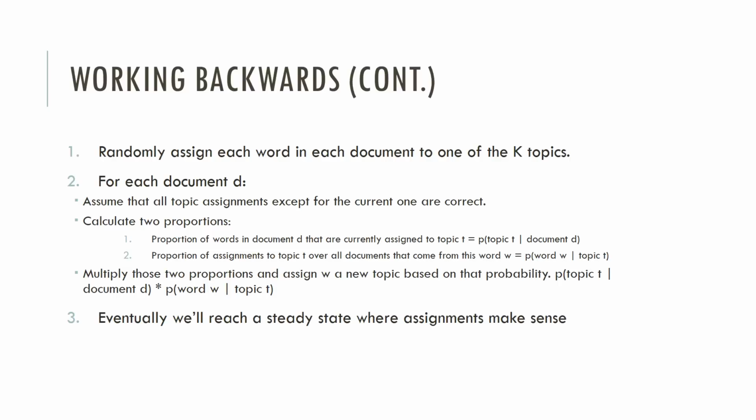So it makes sense that we would resample the current word's topic with this probability. In other words, we're assuming that all the topic assignments except for the current word in question are correct. And then we're updating the assignment of the current word using our model of how documents are created. And then eventually we'll reach a steady state where the assignments make sense. So now we have the topic mixtures of each of our documents and the underlying word distributions as well. It's important to note that while we can manually add human readable labels to these various topics, that isn't necessarily the point of LDA, nor is it necessary. So in fact, we can calculate similarities between articles without ever assigning labels to our topics.